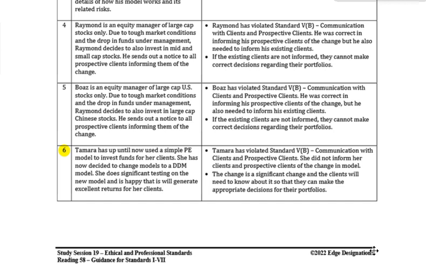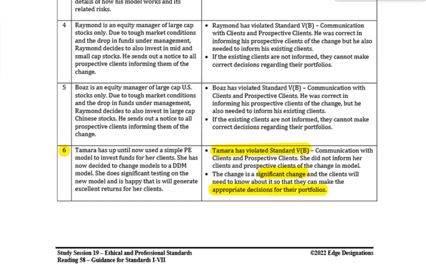She does significant testing on the new model and is happy that it will generate excellent returns for her clients. Okay. The fact that she did not inform her clients of the change means she has violated Standard 5B, communication with clients and prospective clients. The change is a significant change. Her clients will want to know and need to know so that they can make the appropriate decisions for their portfolios.